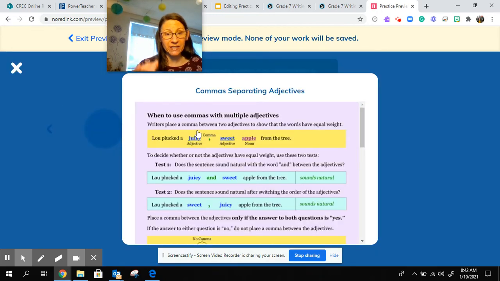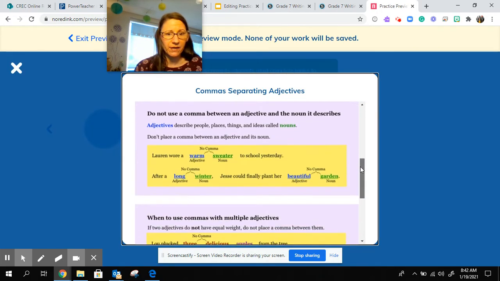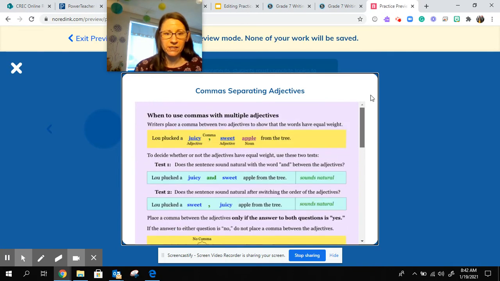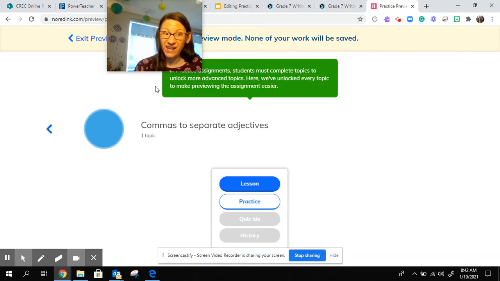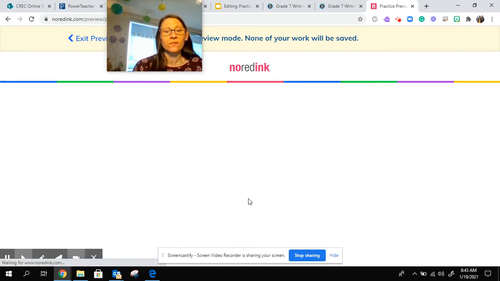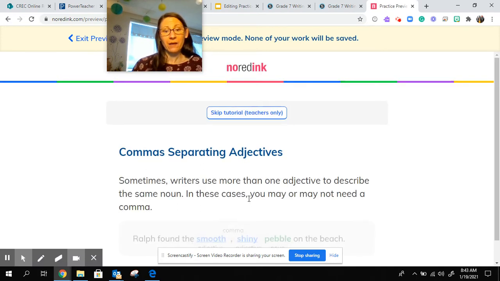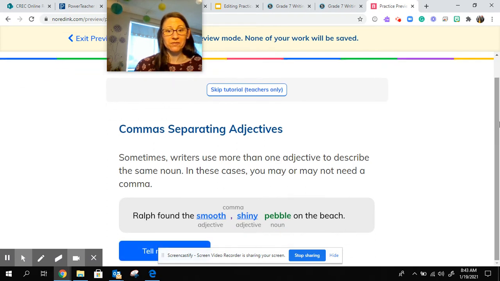So you can click the lesson and see, okay, this is what the focus is. I see. You can look at all of that. I highly recommend. Some of them are interactive, which is really nice. Commas, separating adjectives. Sometimes writers use more than one adjective to describe the same noun. In these cases, you may not need a comma. Tell me more.